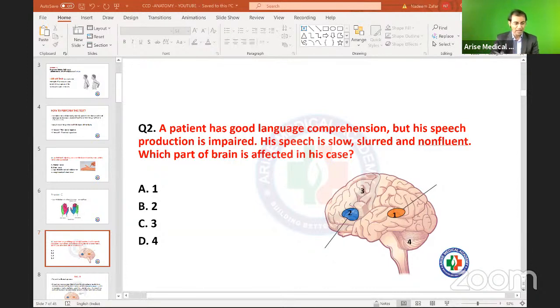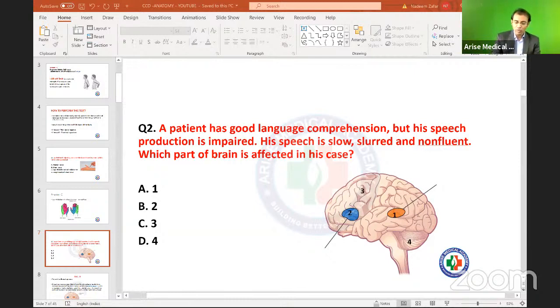Now you tell me what is happening here. The plan is going to be passed from the Wernicke's to the Broca's via the arcuate fasciculus, right? All these are one-liner questions.